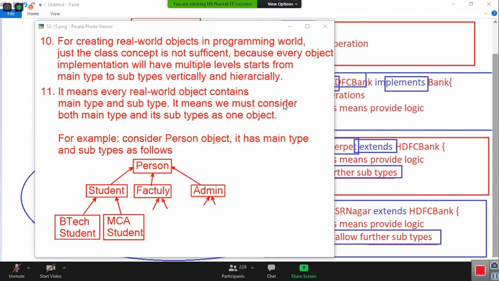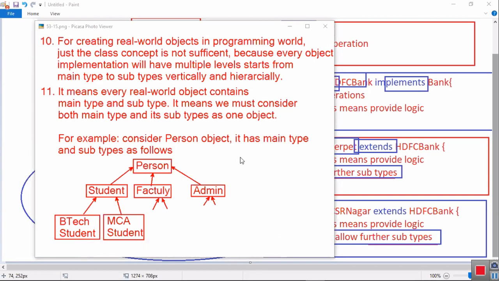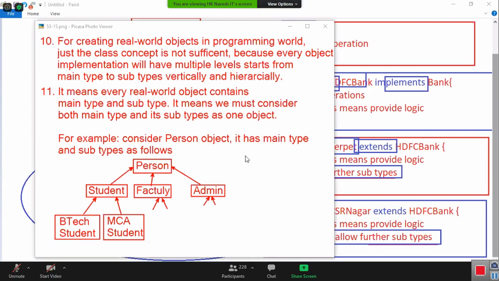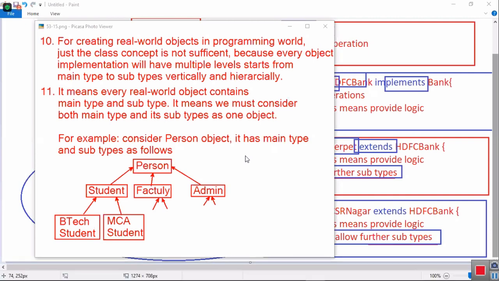Every real world object contains main type and subtype. Whenever anybody says, okay, you choose one object, for example, I am telling mobile charger, then your visualization should be broad. When I say mobile charger, what is that? Charger is super class. Which charger?